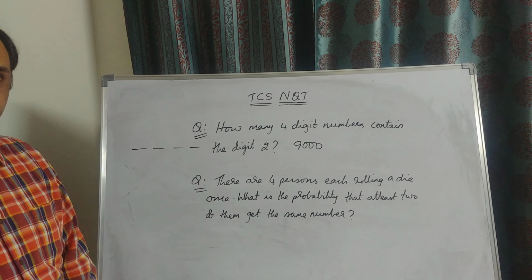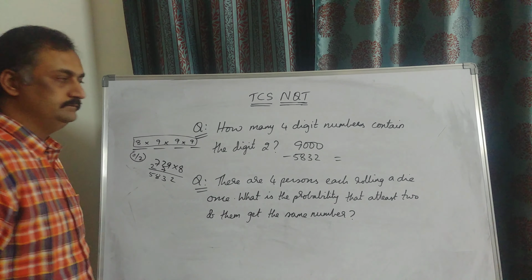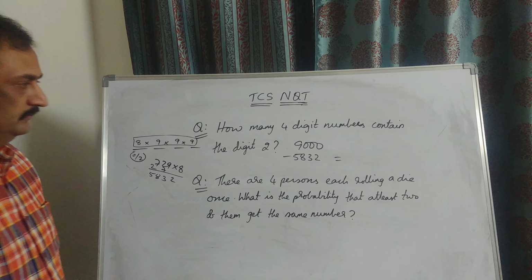So that will be your answer. See how much you will get. So totally 3168 numbers of 4 digits are there which have 2 in them. So that's the question asked. Straightforwardly, 9,000 4-digit numbers are there. Without any 2 in them, there are totally 5,832 numbers. So 3168 numbers have digit 2 in them which are 4-digited.